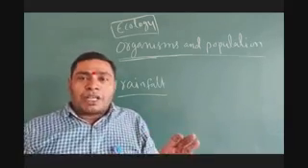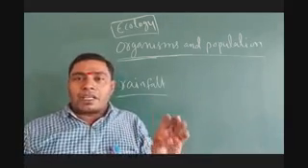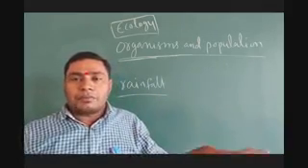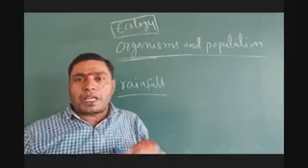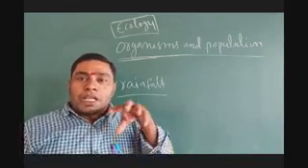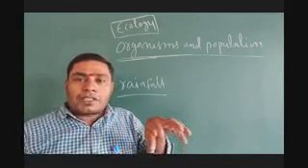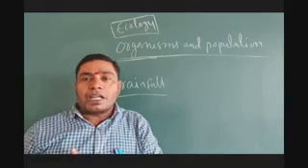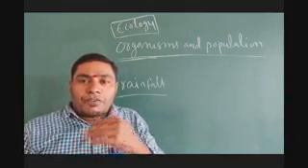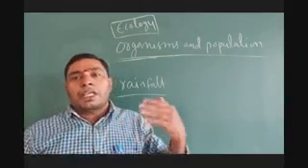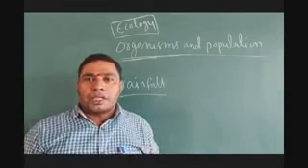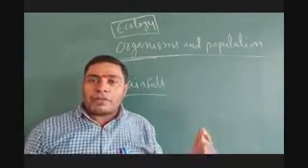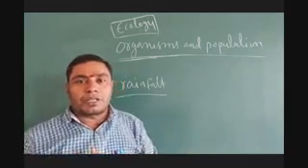So that is temperature, rainfall, water, as well as the soil. These types of environmental characters, light also, are helpful or unhelpful for the organism's growth. So favorable factors increase the population, and unfavorable factors decrease the population.